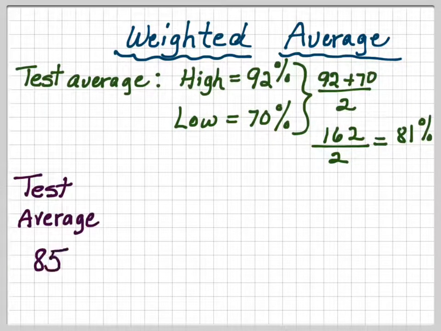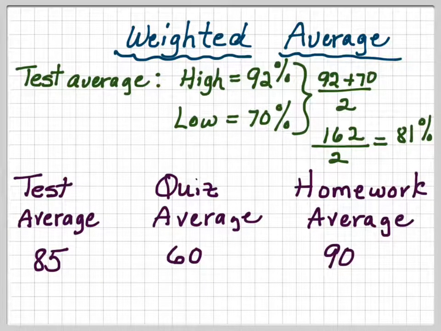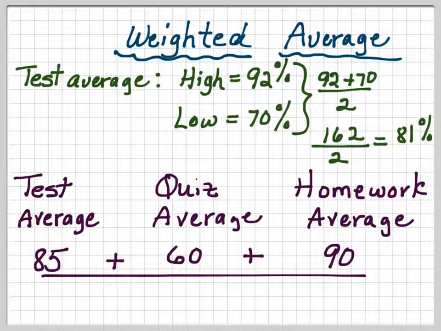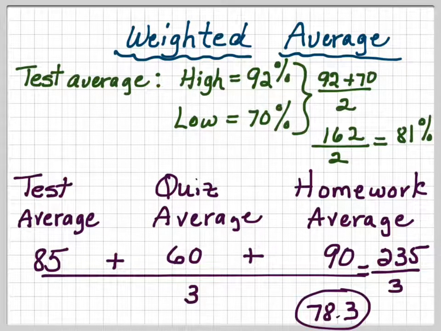Now let's say that your test average at the end of the term is 85, and your quiz average is 60, and your homework average is 90. Let's say that all of these were equal, then we would have 85 plus 60 plus 90, and because we have 3 scores, we would divide by 3, so your average is 235 divided by 3, or 78.3%. And that would be if you lumped all of your test averages together, all your quiz averages together, and your homework average, and then divided by 3 categories.